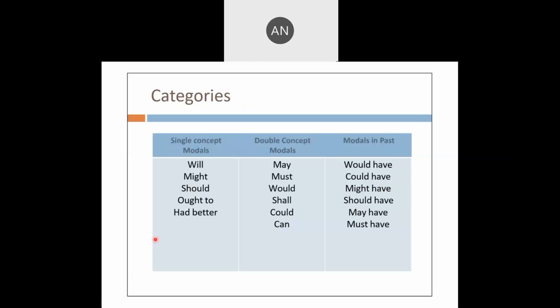So, what are single concept modals? Will, might, should, ought to, had better. Double concept modals? May, must, would, shall, could, can. Modals in the past? Would have, could have, might have, should have, may have, must have.